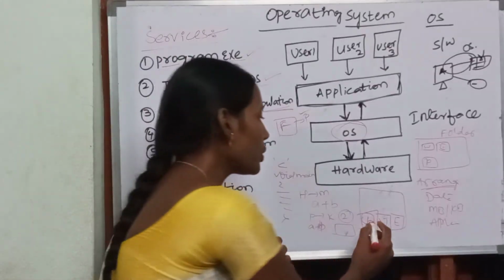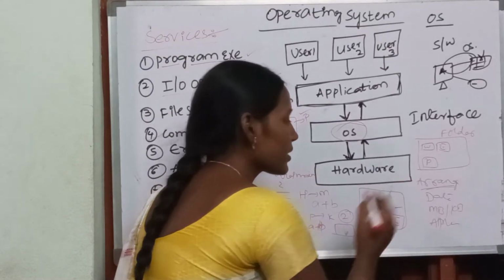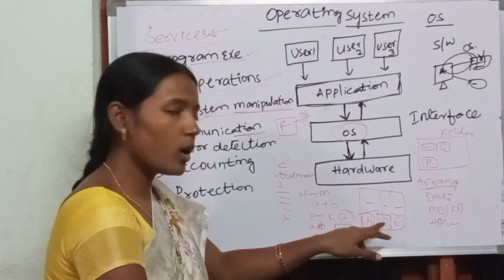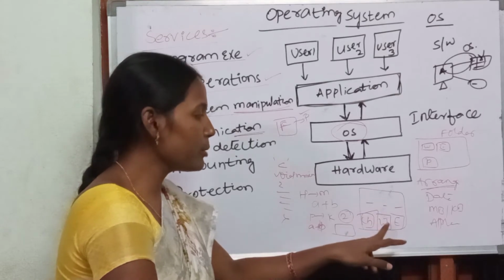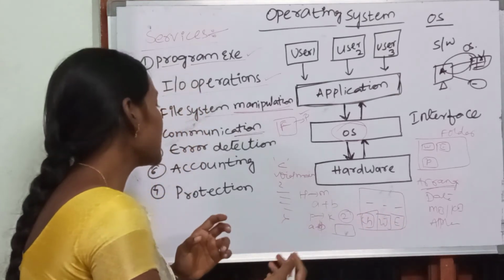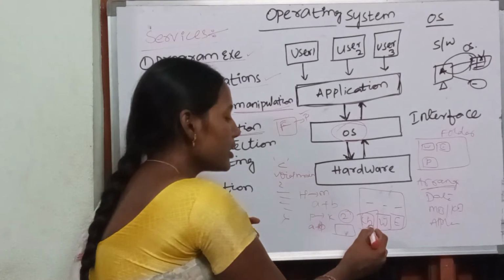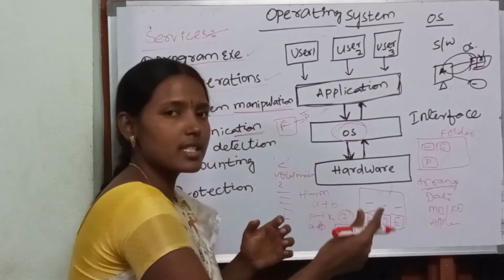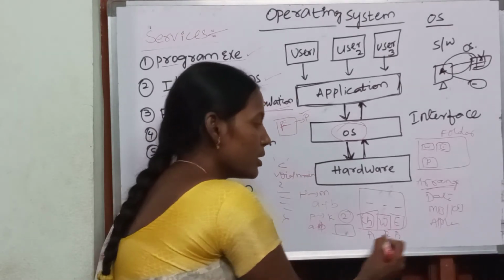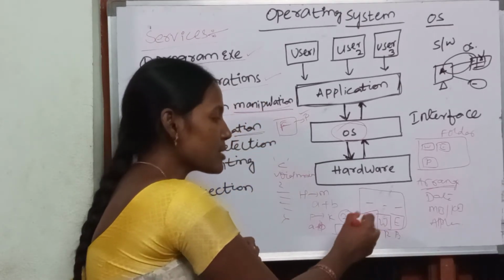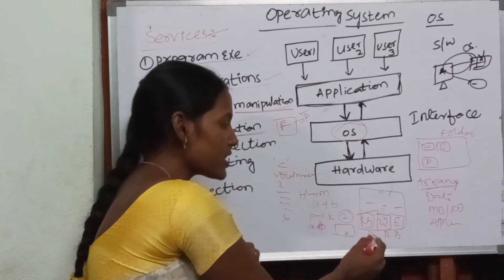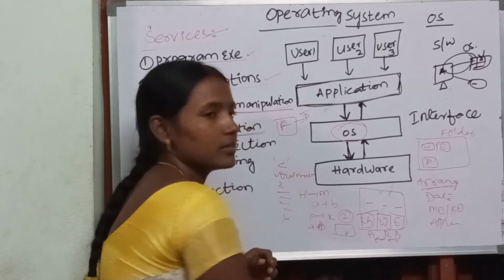Or we want to minimize this. If you minimize, what will happen? On the screen, next Word will be open. If you minimize this, next Excel will be open. That means what are you doing here? We are communicating the processes. Consider this is process 1, this is process 2, this is process 3. When process P1 is minimized, next automatically which is opening? Process P2. That means they are communicating.